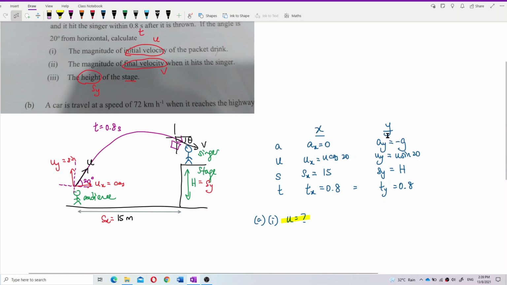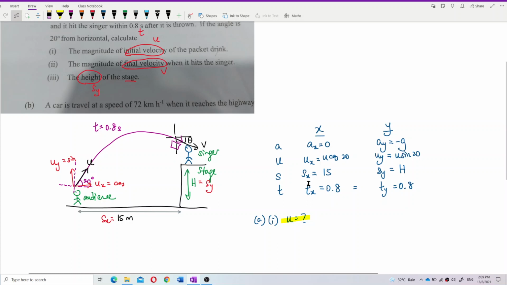But the y component, it has g. We know it's 9.81. U we don't have. Sy also we don't have. The height of the stage we also don't have. We have the time. So we only have 2 information. 2 information cannot get us the u, because you have 2 unknowns: the velocity and also the height.